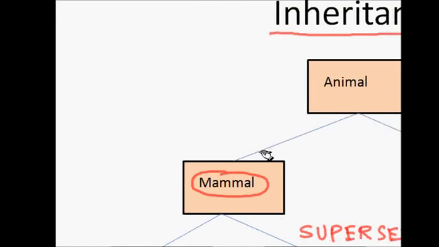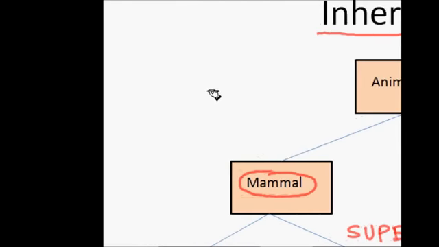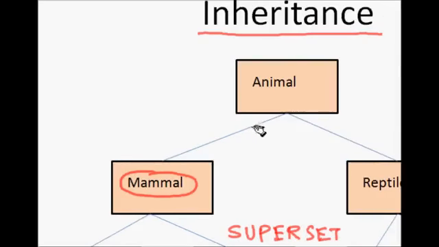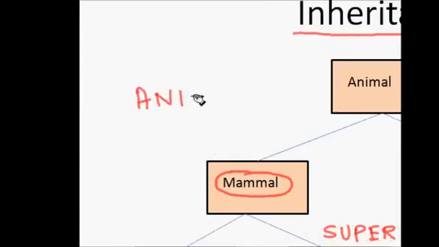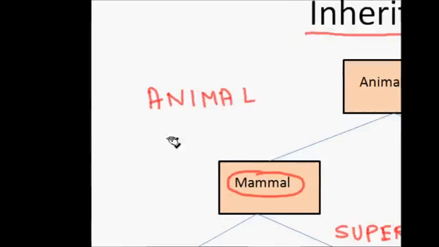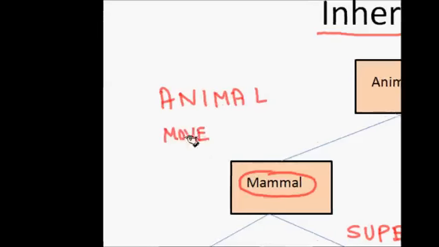And this is a very important object oriented programming paradigm. Let's say I already have a class for animal, and I know that animals can move and they breathe.